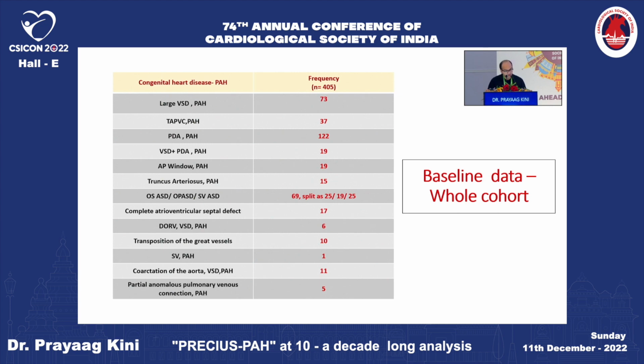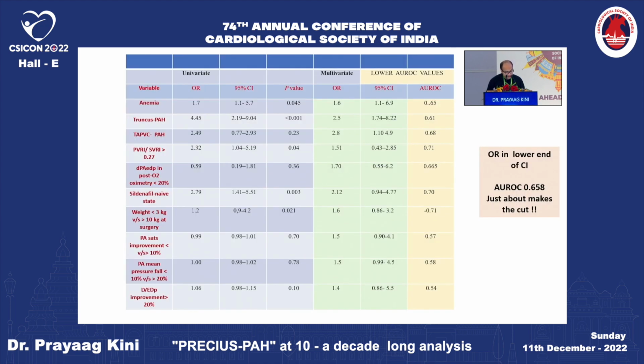In terms of frequency, what did we have? The large VSD PH was the most common, then coming down to 120, PDA PH. Second was large VSD PH with 73, and ostium secundum ASD was 69, split as 25 ostium secundum, 19 ostium primum, and 25 sinus venosus ASDs. Others are as mentioned here. We had combination lesions, VSD with PDA in 19, AP window in 19, and complete AV canal in 17 and CoA in 11.